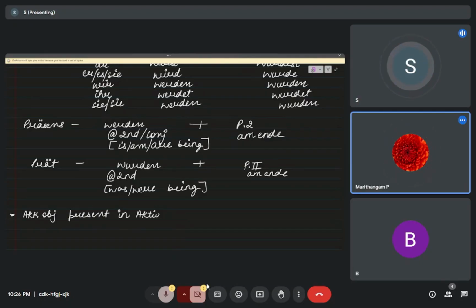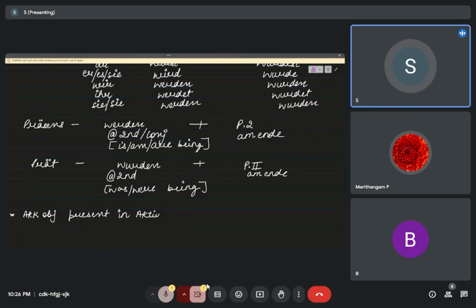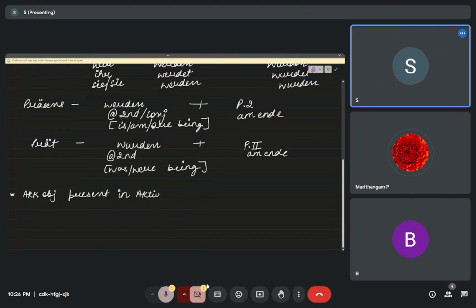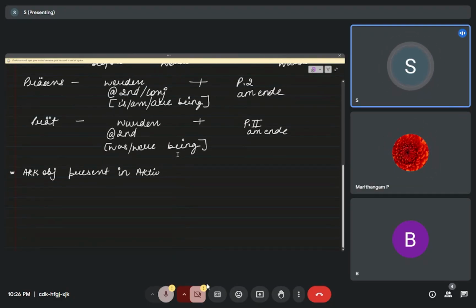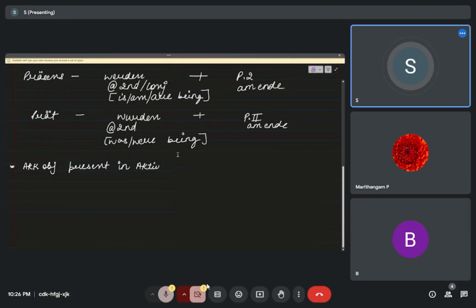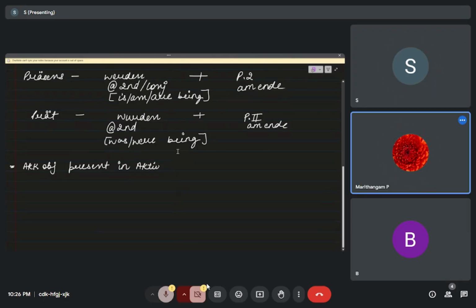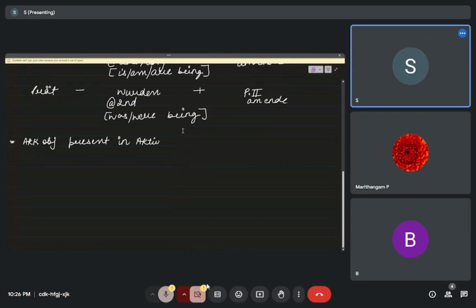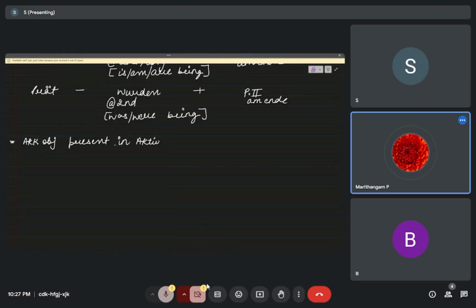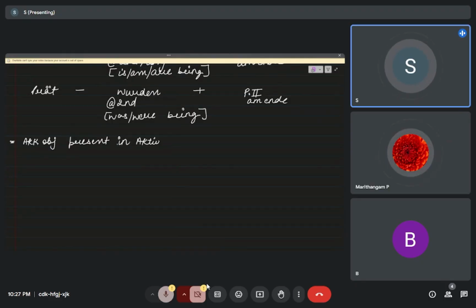Wait, first we will see the sentence, we will see the example. Then if you have doubts you can ask me, because after you see the example, you can understand more. So the accusative object is present in the active.